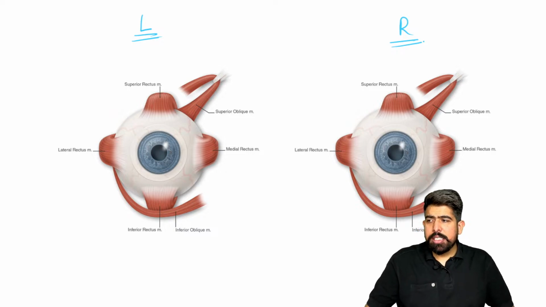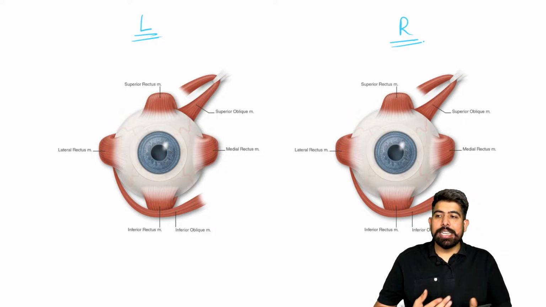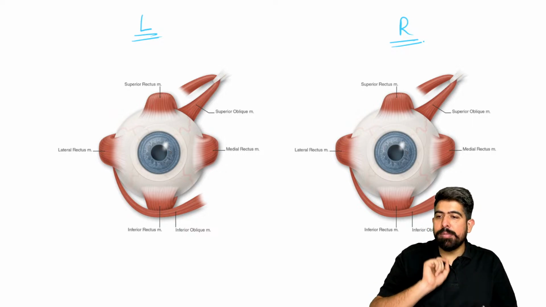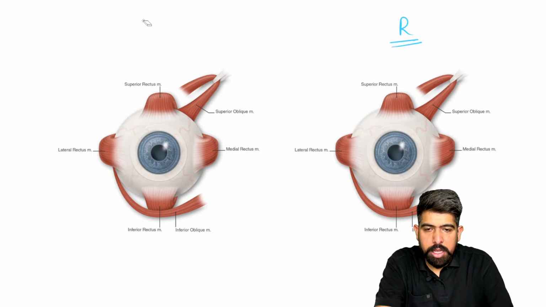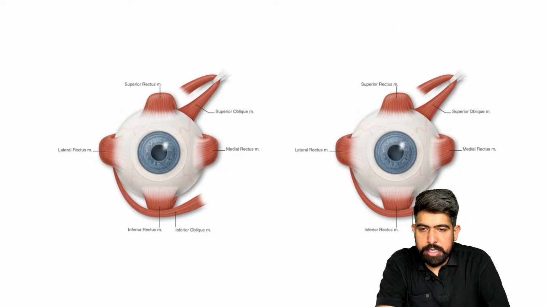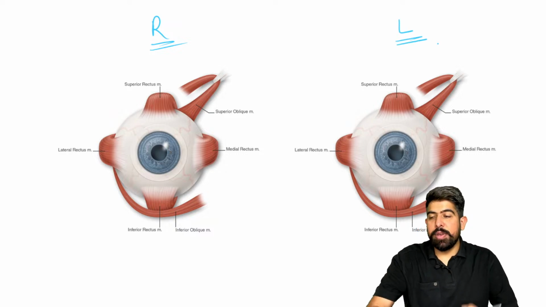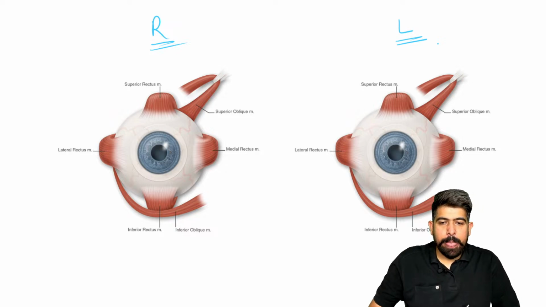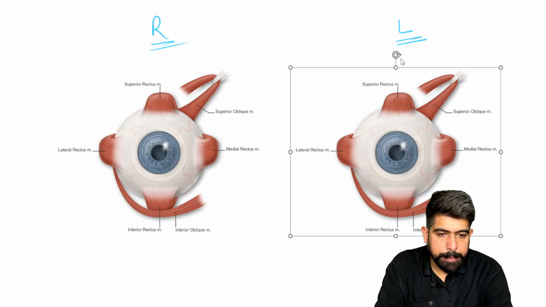Perfect. The one thing I'm going to tell you here, as I told you, is that the yoke muscle is the one which works synergistically. In the MCQ they ask about this, and we are talking about the MCQ only. Just a minute. I made a mistake. So this is your right eye. As I'm seeing on the screen, it will be the opposite for me. So this is the right and this is the left. Now perfect.